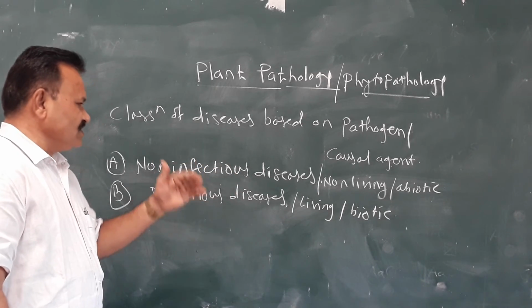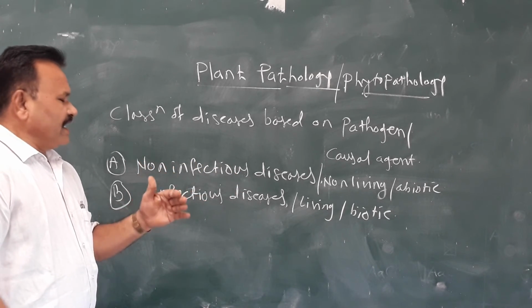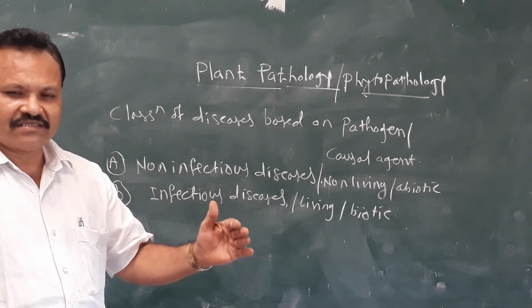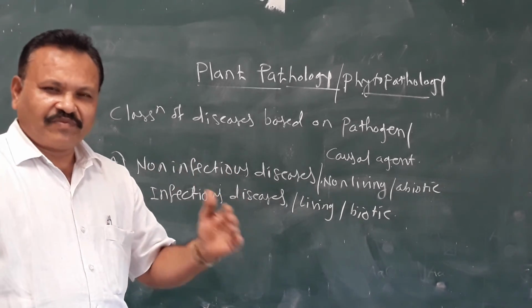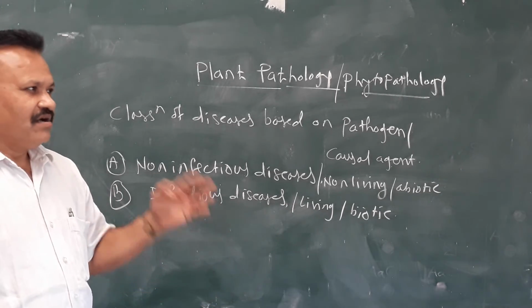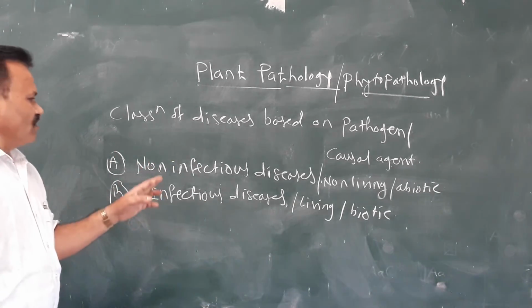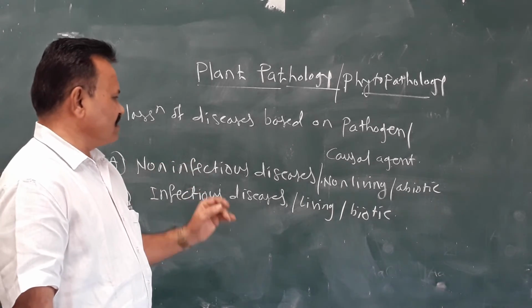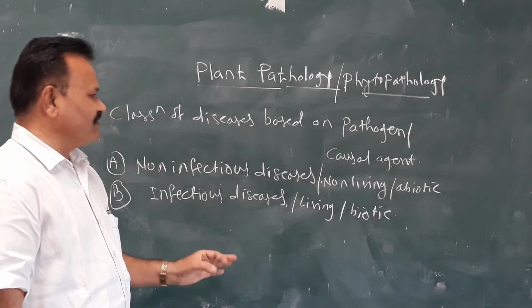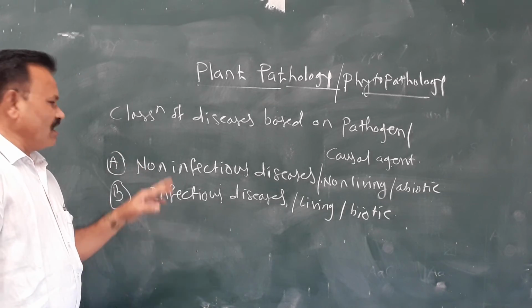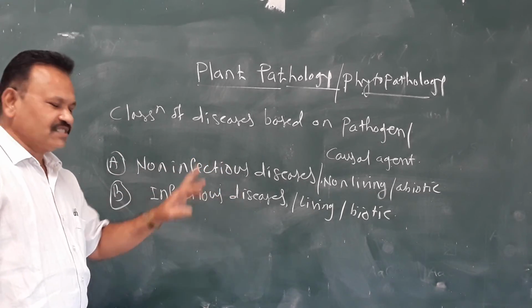Non-infectious diseases cannot be transferred from one plant to another, from one field to another, or from one region to another, because the causal organism is non-living, abiotic.